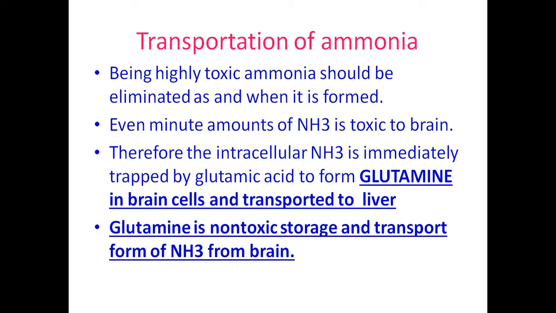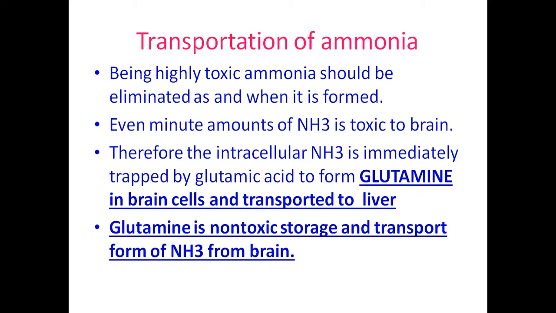So in the intracellular atmosphere, this glutamic acid is the acidic amino acid which traps this ammonia immediately as and when it is formed. By taking the ammonia group, glutamic acid gets converted to glutamine. In the brain cells, this ammonia is trapped by glutamic acid and converted to glutamine, and then from there it is transported to the liver.